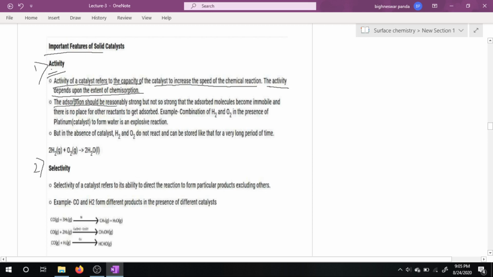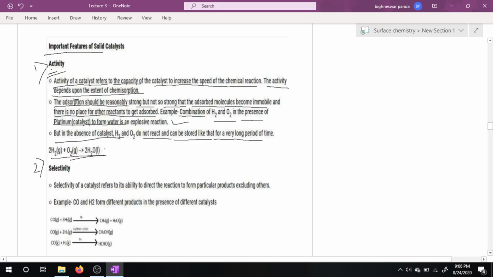The adsorption should be reasonably strong, but not so strong that the adsorbed molecule becomes immobile and there is no place for other reactant to get adsorbed. Example, combination of hydrogen and oxygen in presence of platinum to form water is an explosive reaction. But in the absence of catalyst, H2 and O2 do not react and can be stored like that for a very long period of time.